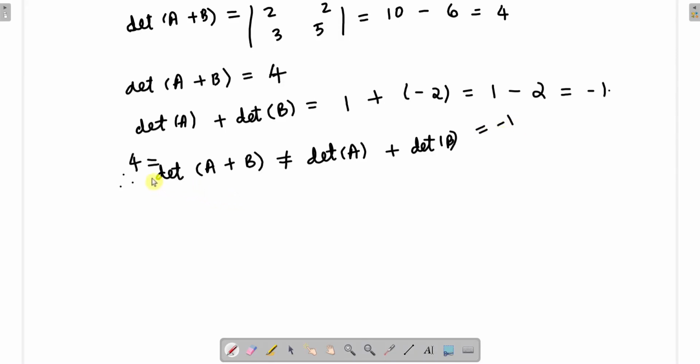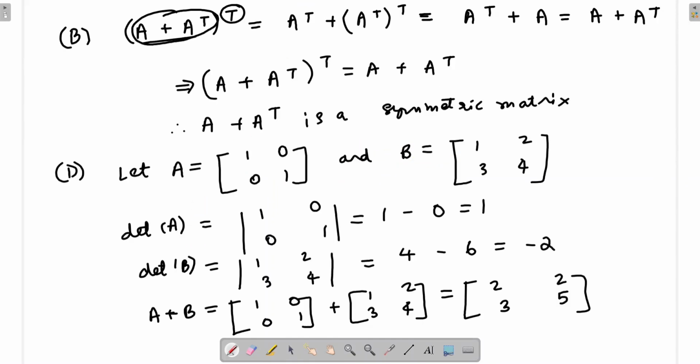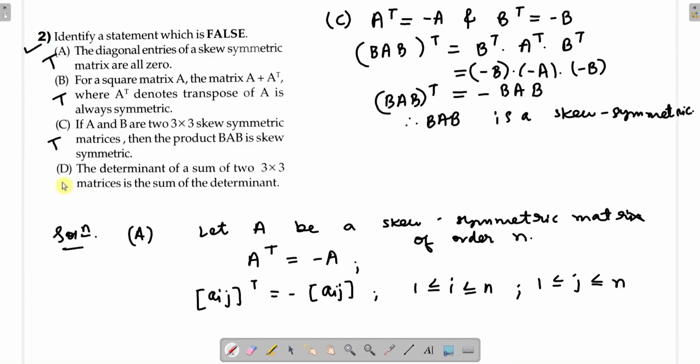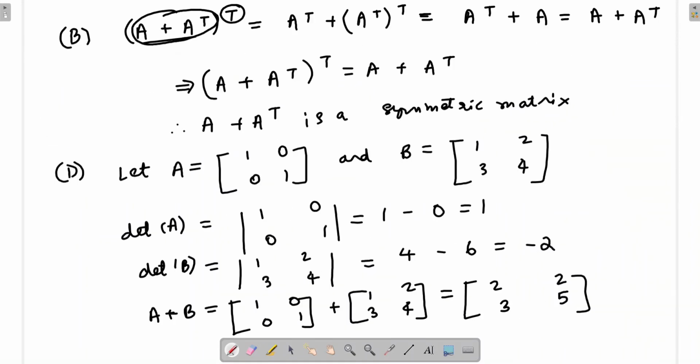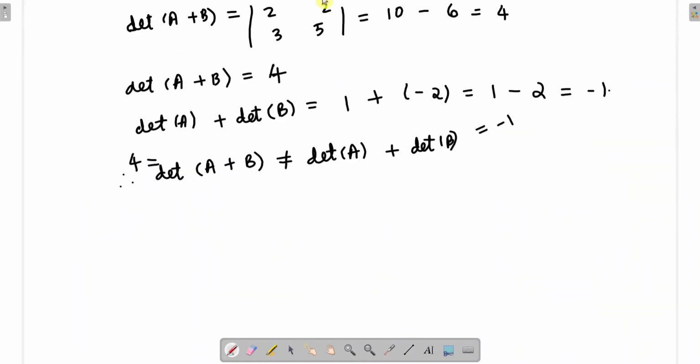So 4 is not equal to minus 1. So what you are getting is determinant of A plus B is not equal to determinant of A plus determinant of B. So the statement, which is the fourth statement D, is false. Okay, and so the statement D becomes the correct statement. So D is the correct statement.